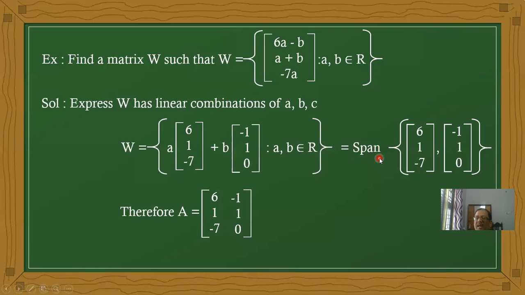Therefore, it is a span of u and v. U is nothing but 6, 1, minus 7, or otherwise we can call it a1. V is nothing but minus 1, 1, 0. Therefore, the matrix A is 6, 1, minus 7 and minus 1, 1, 0.